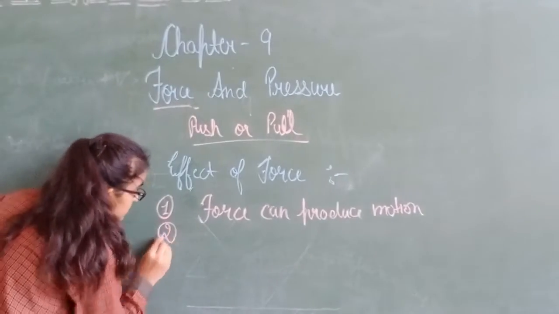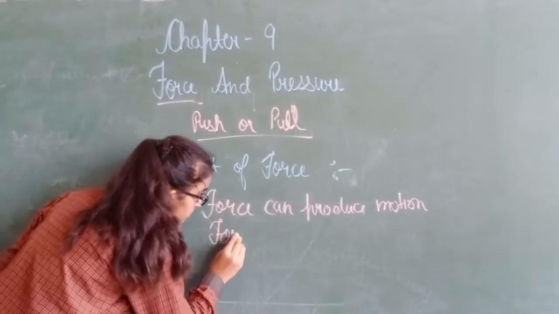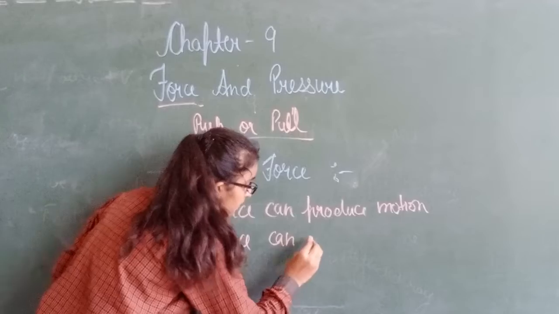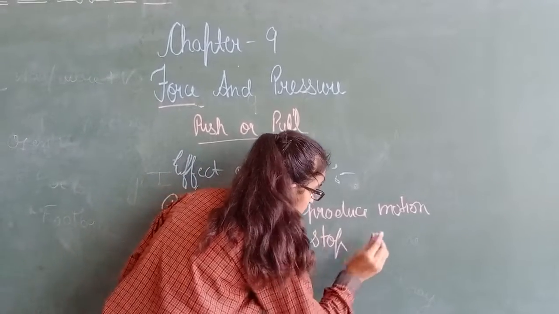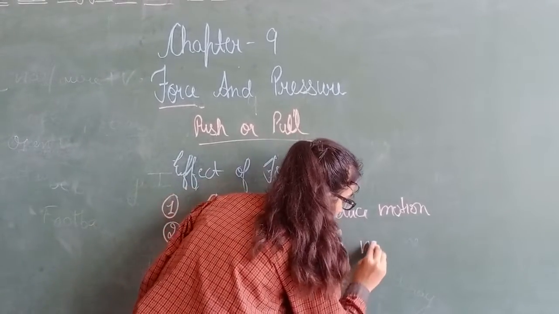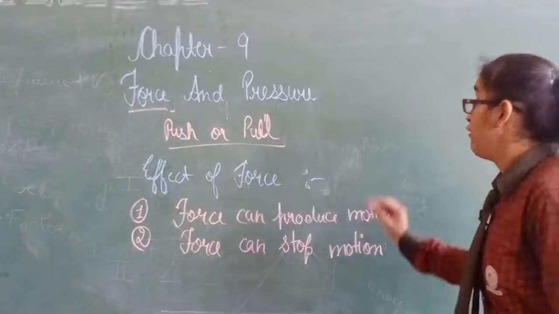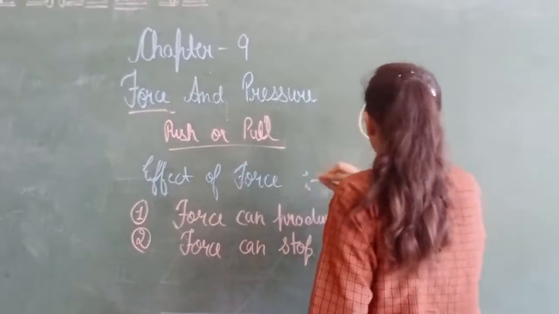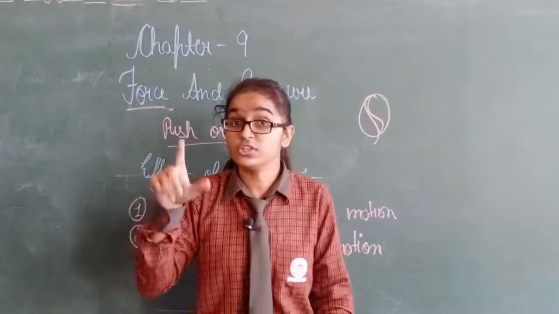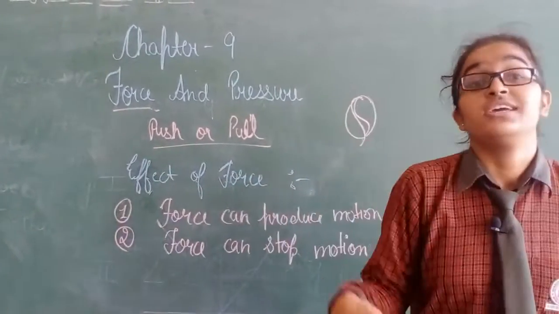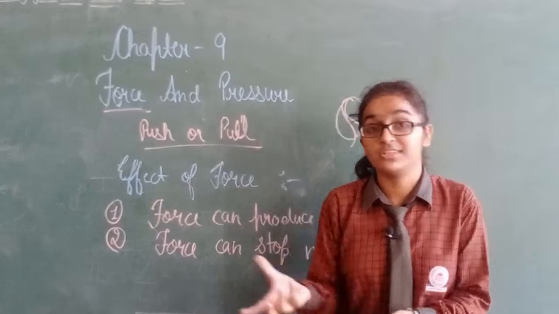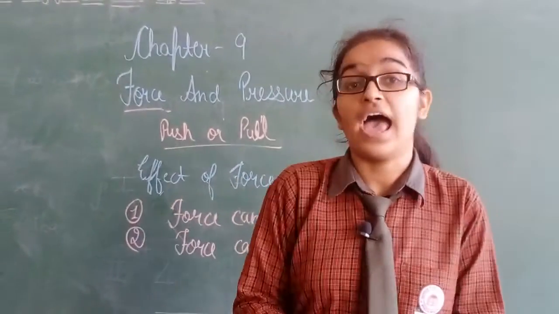Second effect is force can stop motion. For example, we have a ball and one boy throws that ball and another boy stops that ball by taking the ball in his hand.